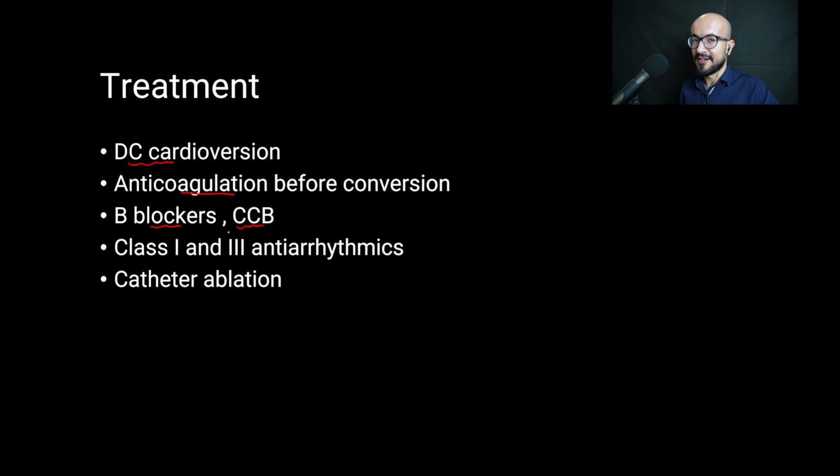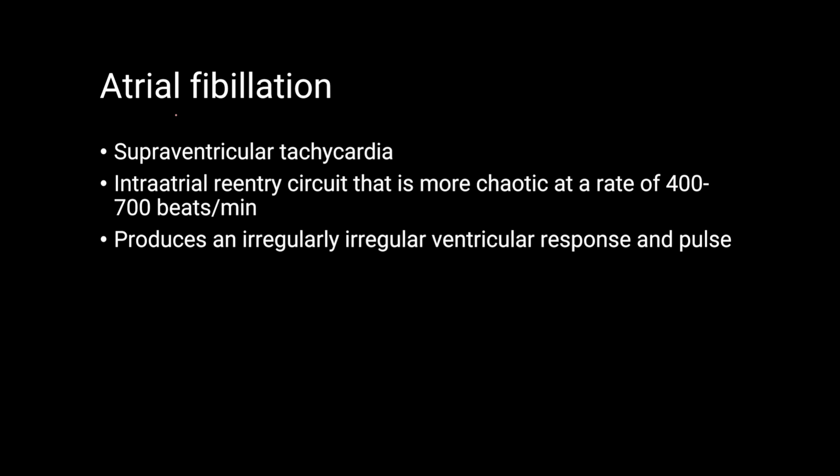And if the DC cardioversion does not work, then class 1 and class 3 antiarrhythmics can be used to convert the rhythm back to normal, and catheter ablation is the definitive treatment for recurrent atrial flutter. Now let's talk about atrial fibrillation.